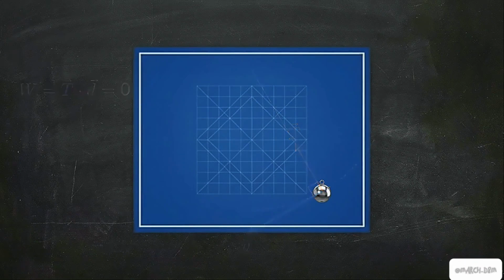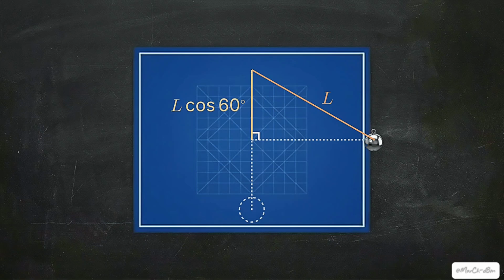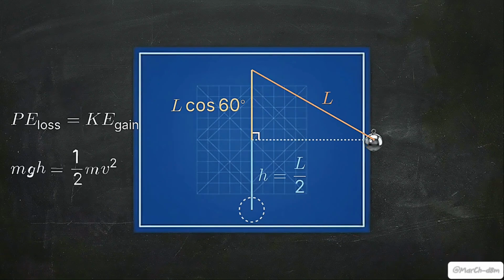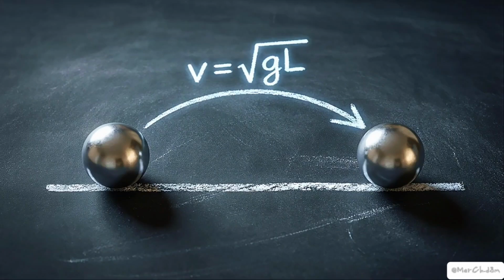If we ignore tension and look at gravitational potential energy, the velocity is dictated entirely by the vertical geometry. For a string of length L at 60 degrees, the vertical drop is exactly L minus the cosine component, or L over 2. Equating this potential energy loss to the kinetic energy gain reveals Bob A's impact velocity is the square root of gL. In a perfectly elastic collision between identical masses, the velocities swap. Bob B inherits the velocity instantly.